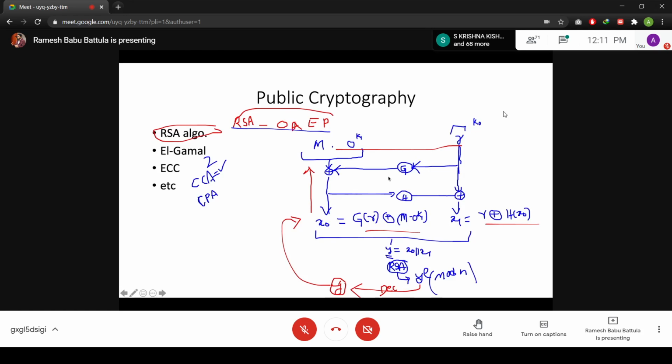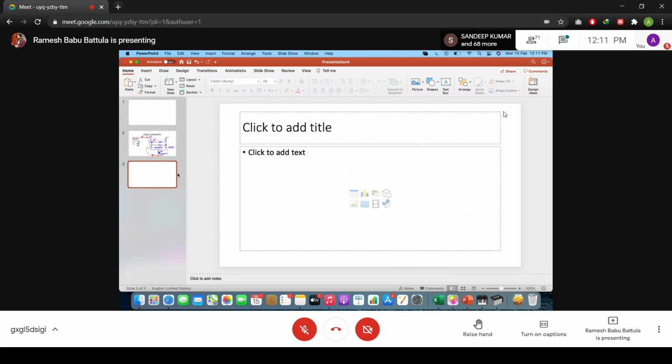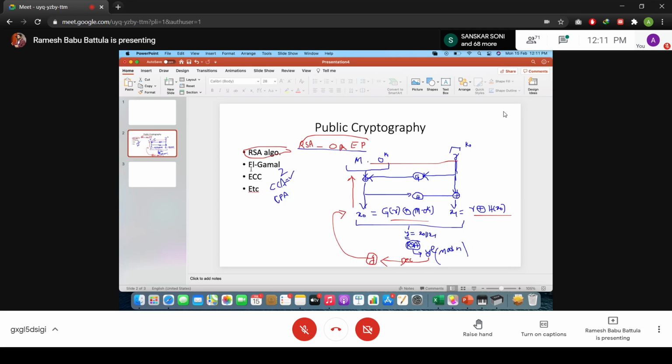I have to go for the next one. So here we will talk about mainly, I'm not talking about the ElGamal and ECC algorithms, but these algorithms I will discuss later on, whenever we talk about digital signatures.